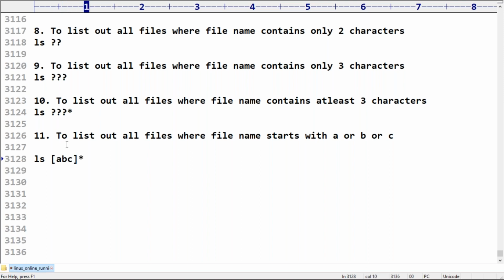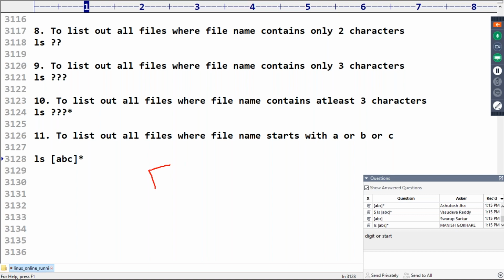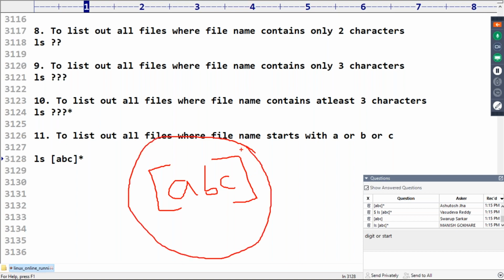Now here just take very special care, sir. If I take [ABC], how many characters can we take in this place? Only one character. That character can be either A or B or C. After that, any number of characters you can take, no problem at all.